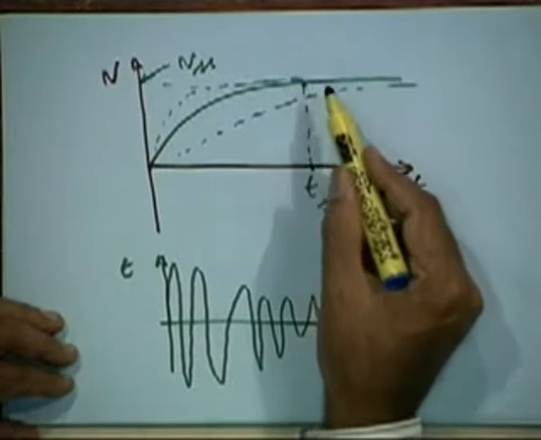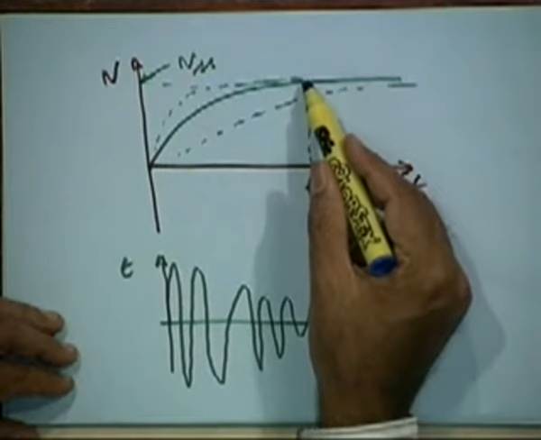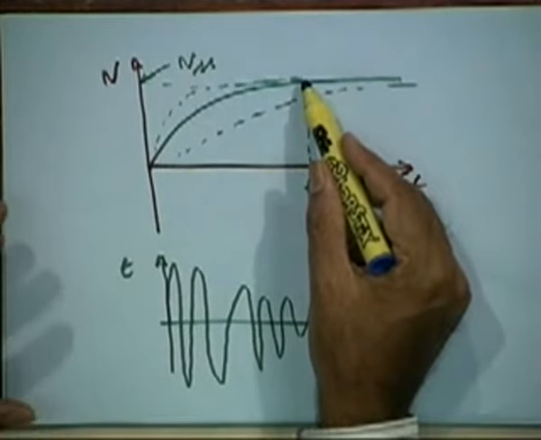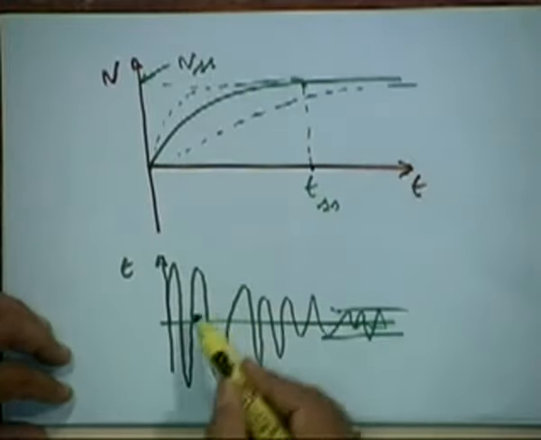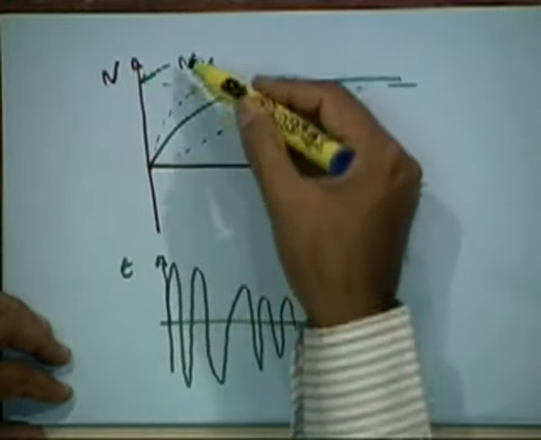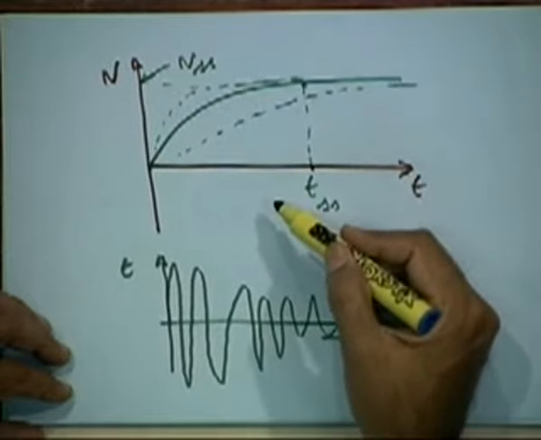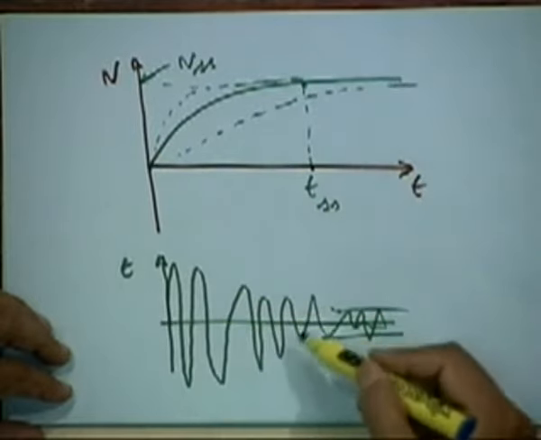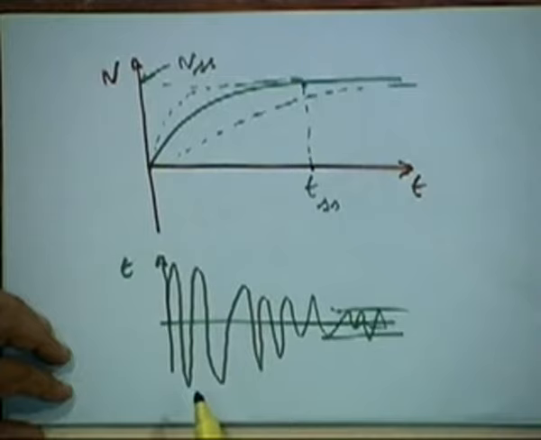Till here, the developed torque is exactly equal to the opposing load torque, so that is a quiescent operating point. Throughout the starting period the current will be high, so there will be oscillatory currents, and it reaches its steady state value. This is the transient current during starting.